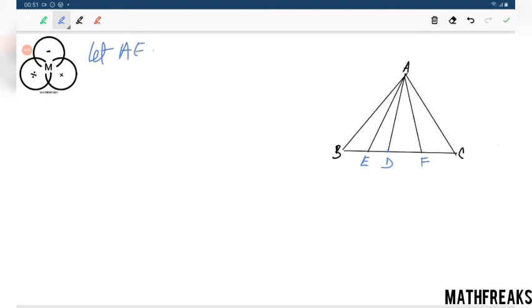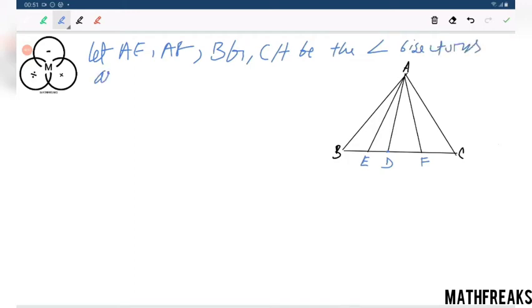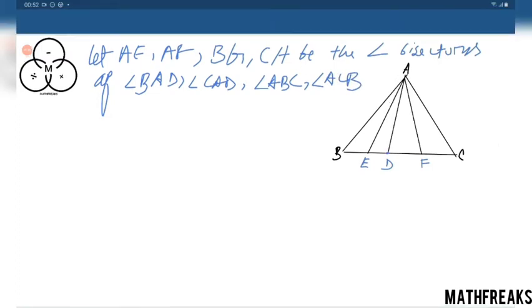Let AE, AF, BG, CH be the angle bisectors of angle BAD, angle CAD, angle ABC, angle ACB respectively.